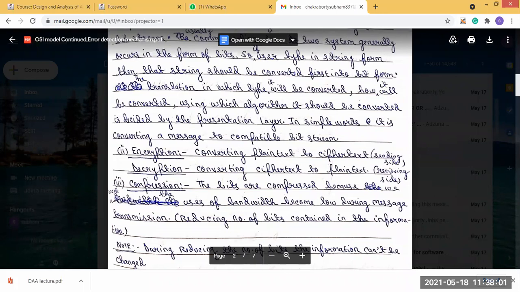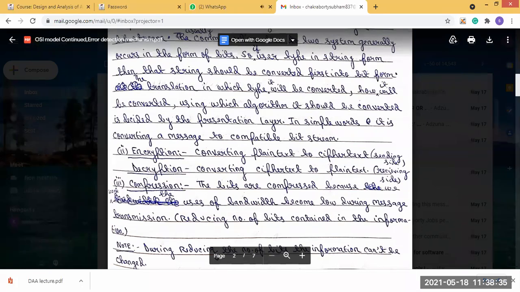Another function of the presentation layer is the compression technique. In this compression technique, the bits are compressed. Through compression, the bits are compressed because we want the required bandwidth to become low, so that we can send the message for transmission.